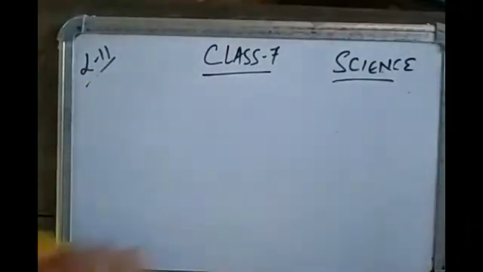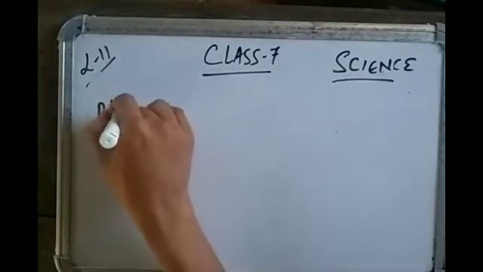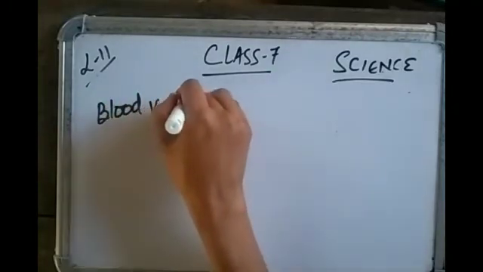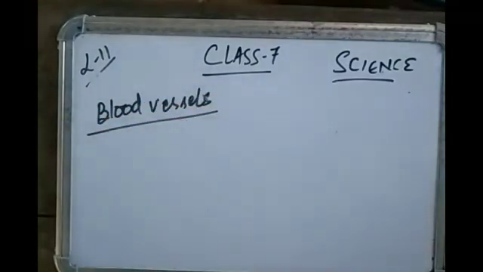Next topic is the circulatory system. Next is blood vessels. Blood vessels is the pipe. There are two types of blood vessels.